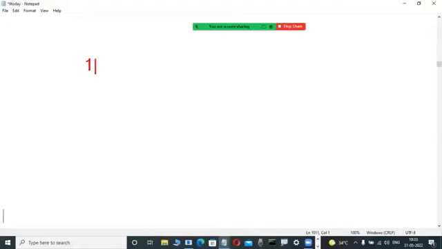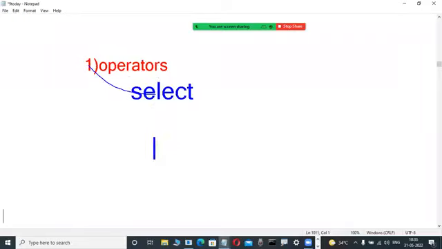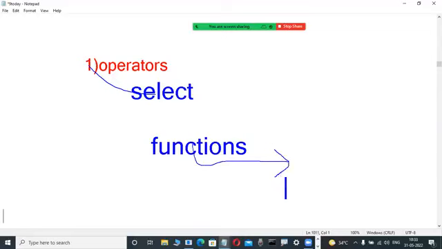Actually, in a database, how do you write a select statement? The first step is operators. Operators are there in Java, C, C++, and this type of languages. How operators are used in a select statement, you have an idea. You are writing so many queries. I will tell you techniques. Once you are good at that, half of the queries you can write. Then the next topic is functions. How you use functions in a select statement, I will tell you tricks.